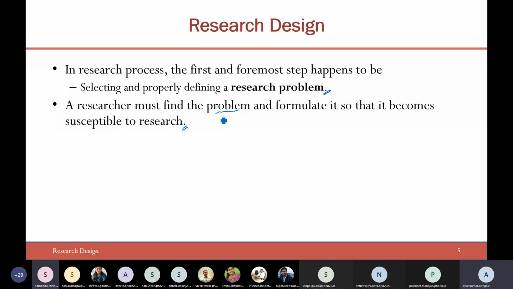Was it socially relevant? Okay. Any other things? Let's say it is socially relevant. Feasible and achievable. Okay, feasible and achievable.